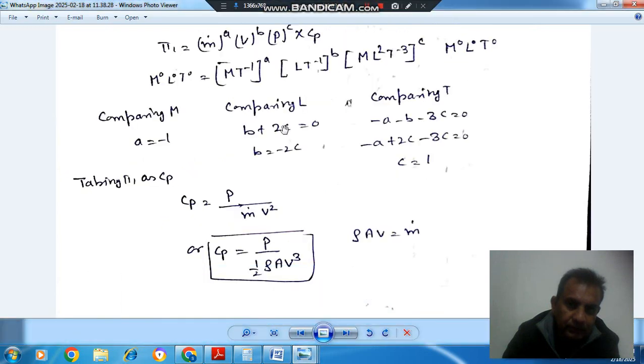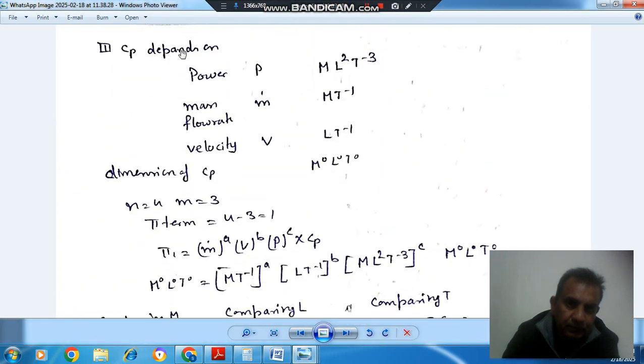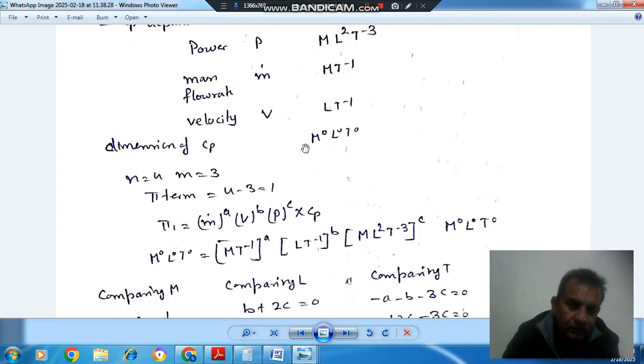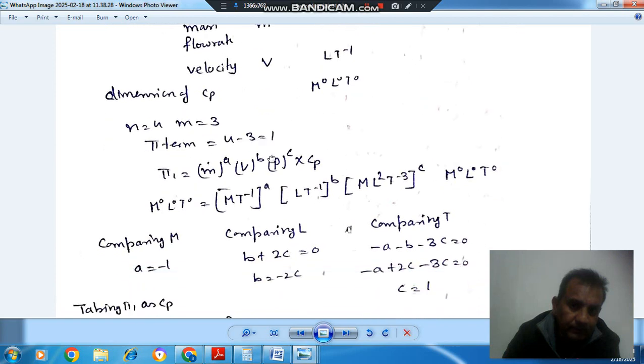Now third is the power coefficient. Cp is the power coefficient, which depends on power, whose dimensions are ML^2T^-3, mass flow rate, whose dimensions are MT^-1, and velocity, that is LT^-1. So there are 4 variables. The dimension of Cp is dimensionless. So there are 4 variables and 3 fundamental dimensions, so the number of pi terms is again 4 minus 3, equal to 1.